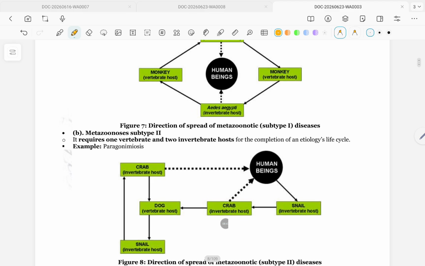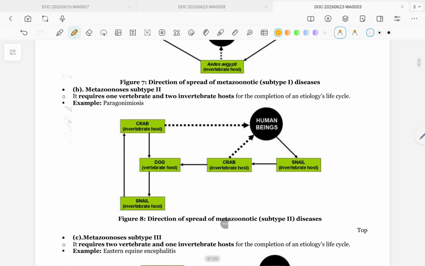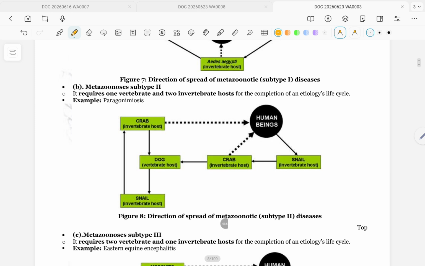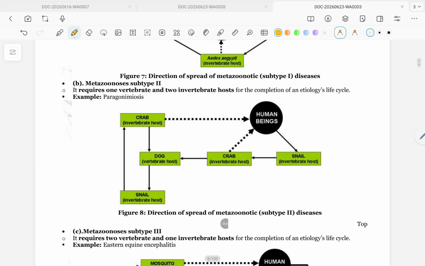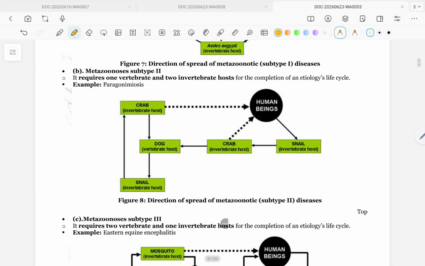B. Metagenesis subtype second. It requires one vertebrate and two invertebrate hosts for the completion of an etiology life cycle. Example: paragonimiosis.